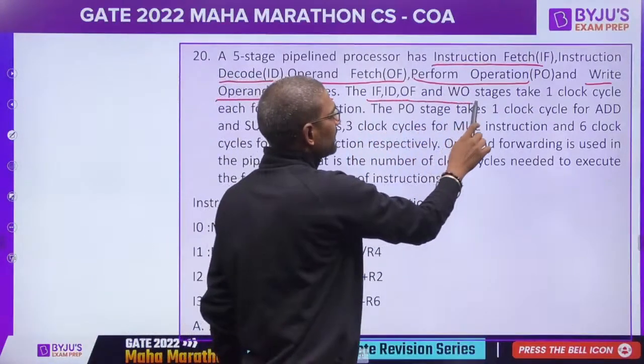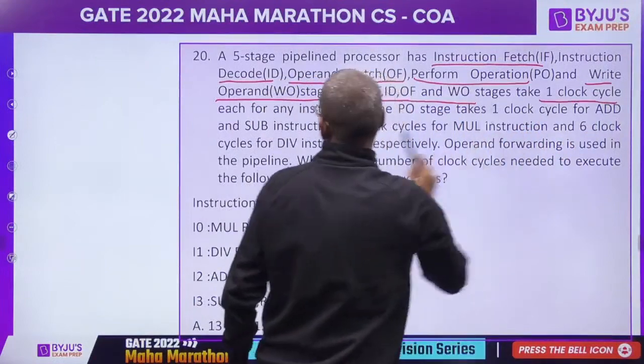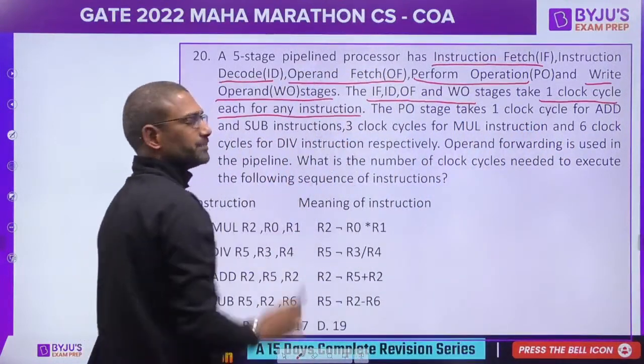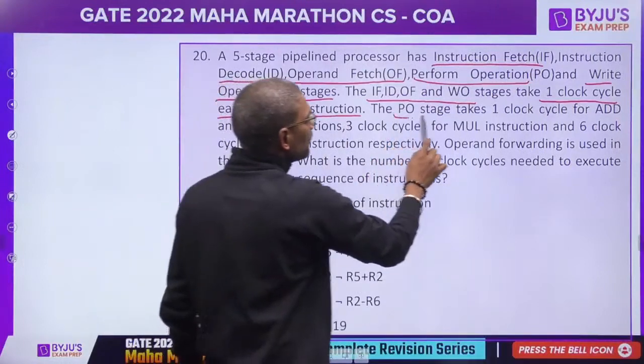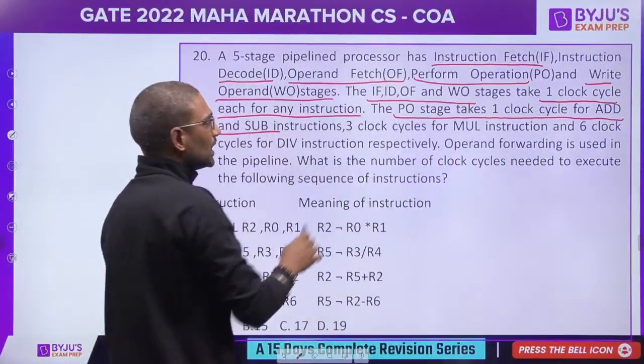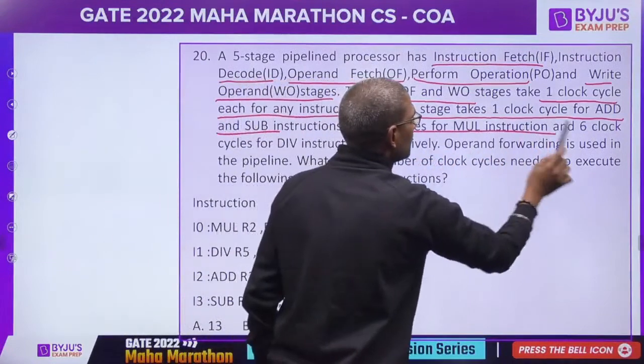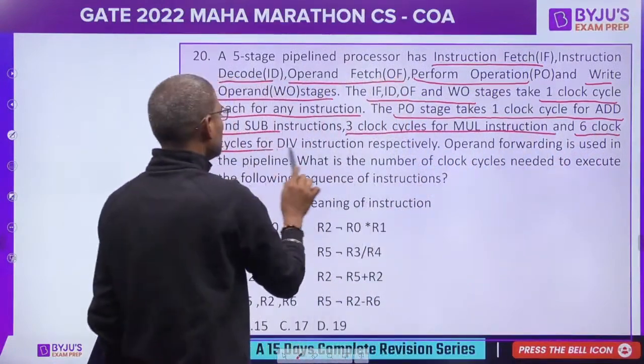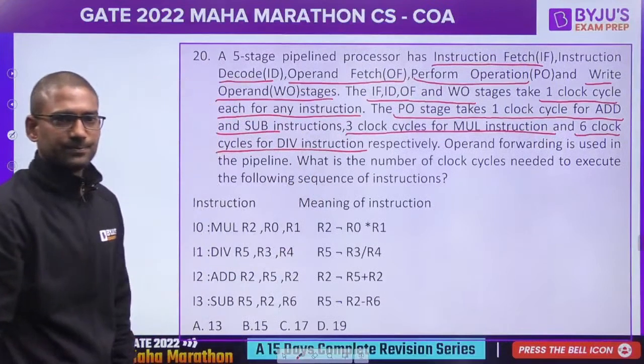IF, ID, OF and WO take 1 clock cycle each for any instruction. PO stage takes 1 clock cycle for add and sub, 3 clock cycles for mul, and 6 clock cycles for div instruction. Okay.